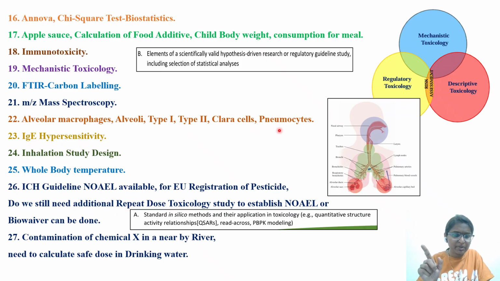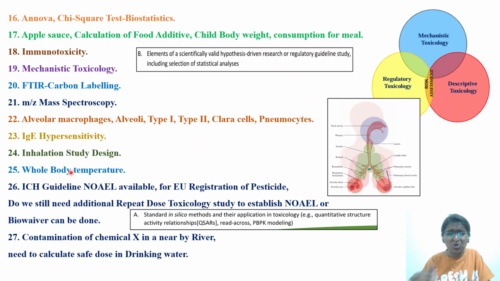Okay. So one question with respect to hypersensitivity. Skin sensitization or hypersensitivity is a favorite topic for this examiner. They keep asking either GPMT or LLNA assay or mouse ear swelling test, MEST assay or HPRT assay or ECVAM, that is, what are the alternative methods for identifying skin sensitization? They'll keep asking. Four types of hypersensitivity, they'll keep asking. So that's a favorite topic for these people. They'll give you some examples, some case studies, and ask you what type it is, either IgA or IgE, IgG, like this they will ask. Whether it is immune mediated or cell mediated or acquired immunity, like this they will ask.